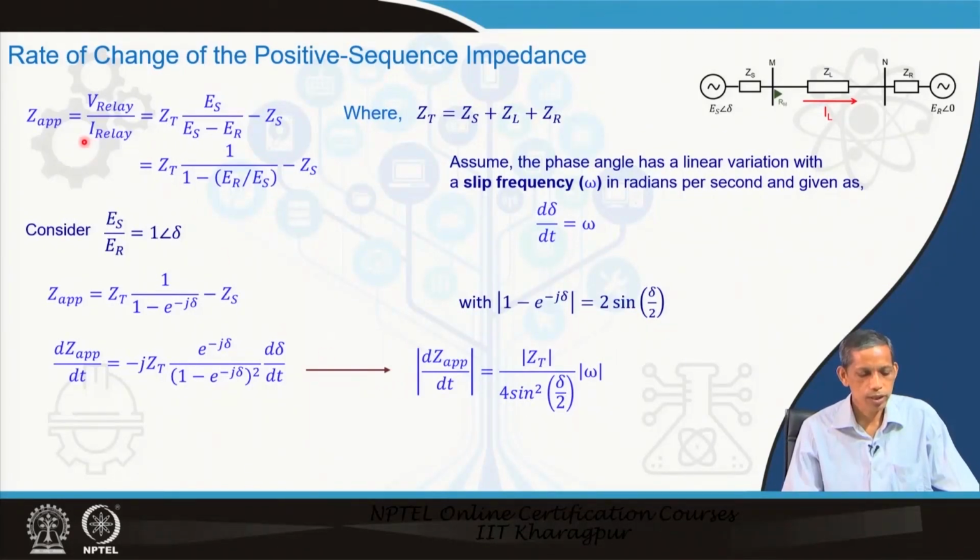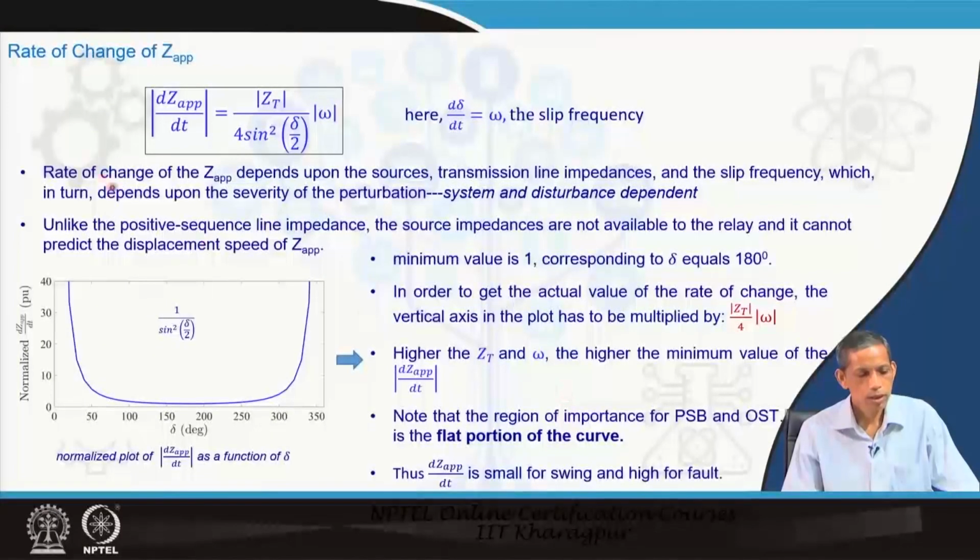So, we got that during a swing situation, the magnitude of this rate of change of Z apparent will be Z T upon 4 sin square delta by 2, times omega. So, we see that it depends upon the slip frequency, the total impedance of the system, which also includes the source impedances, and the angle between the two equivalent sources.